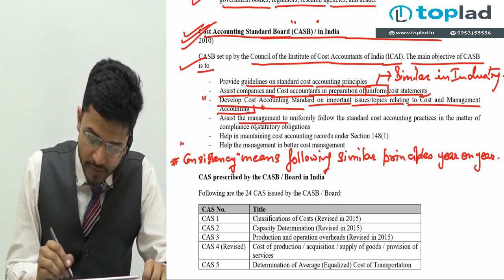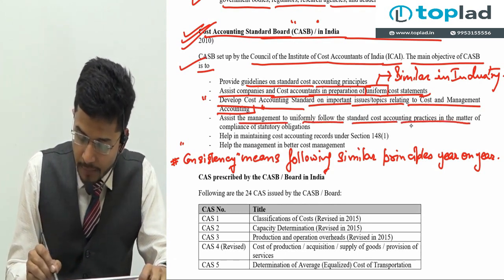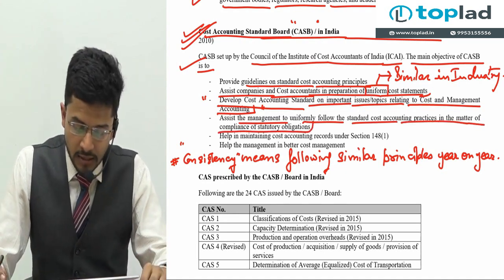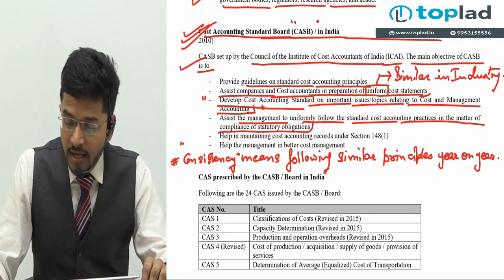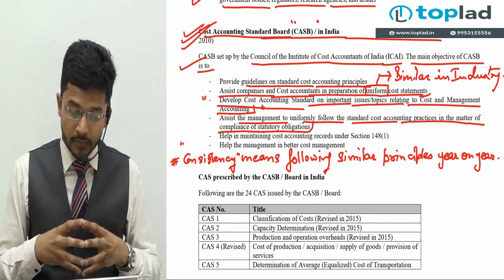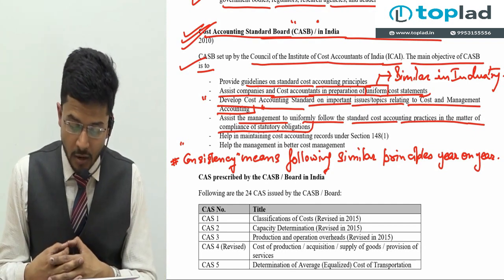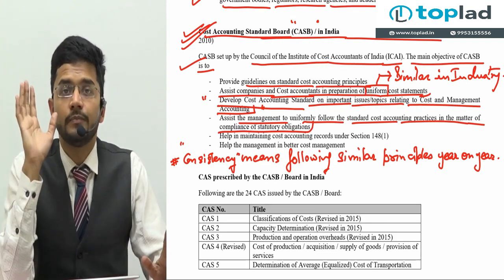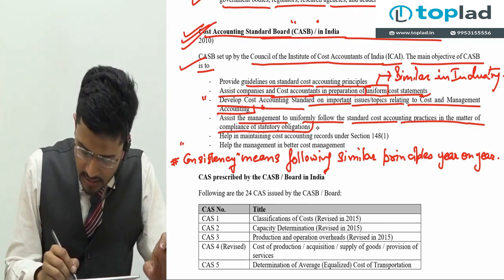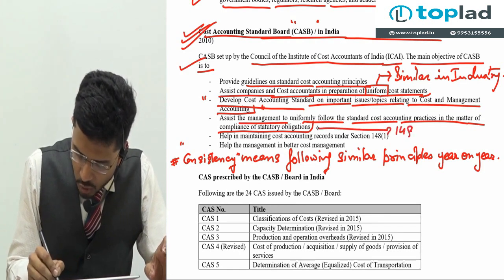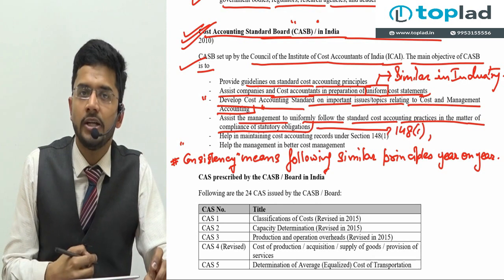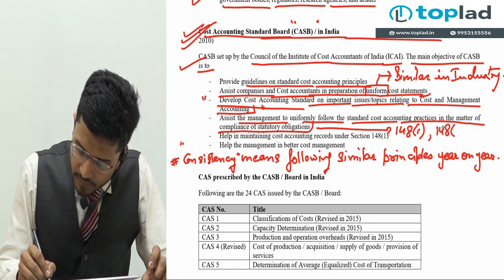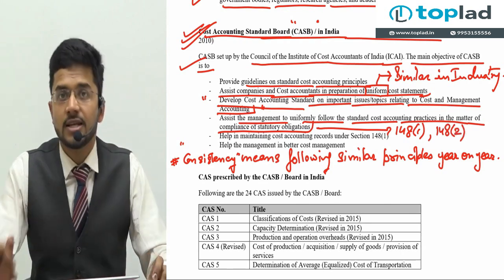Next, assist the management to uniformly follow standard cost accounting practices in the matter of compliance of statutory obligation. Now this is an important objective of Cost Accounting Standards Board, guys. The management of the companies should uniformly follow the standards of accounting while doing the compliance to statutory obligations. What are the statutory obligations? Guys, statutory obligation is to prepare your cost records as per section 148(1) of the Companies Act, to prepare your cost statements, to get your cost statements audited under section 148(2).